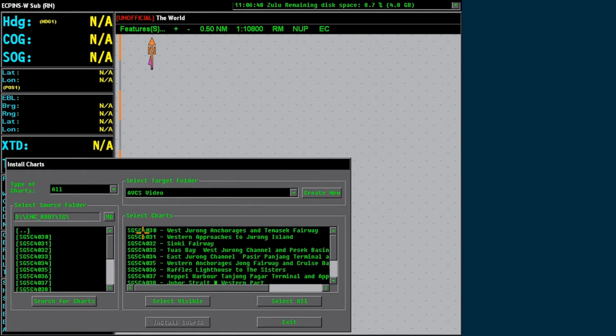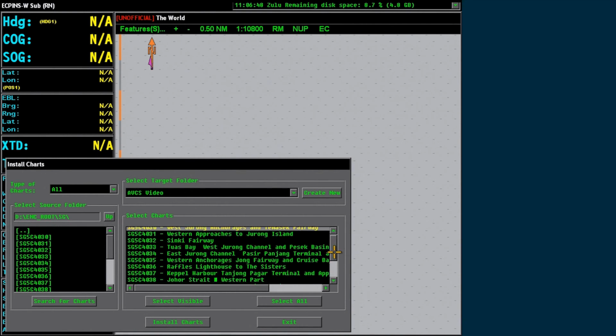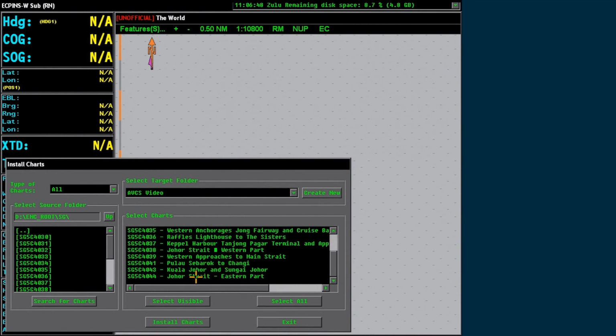In the Select Charts window, click on the charts that are required. To choose several different charts at once,